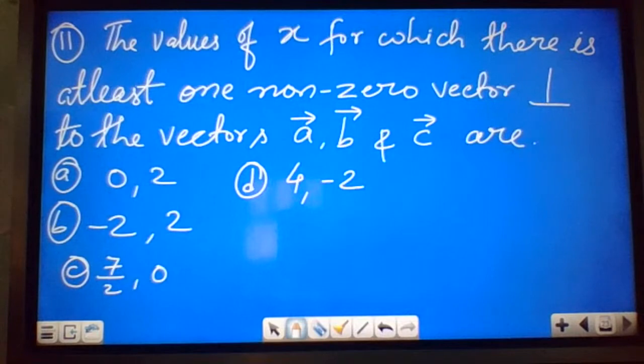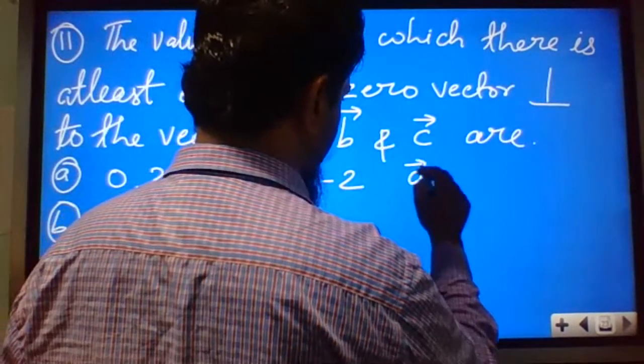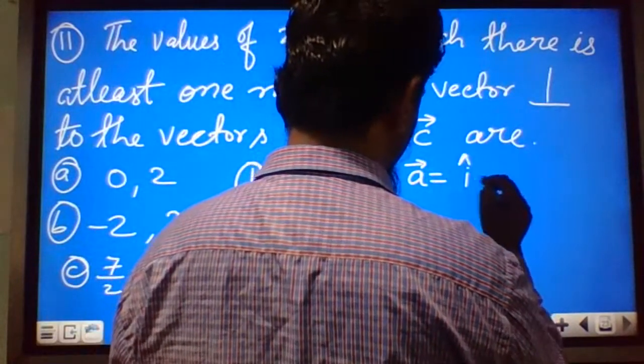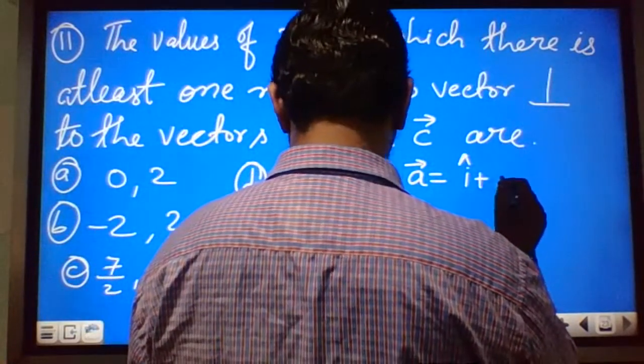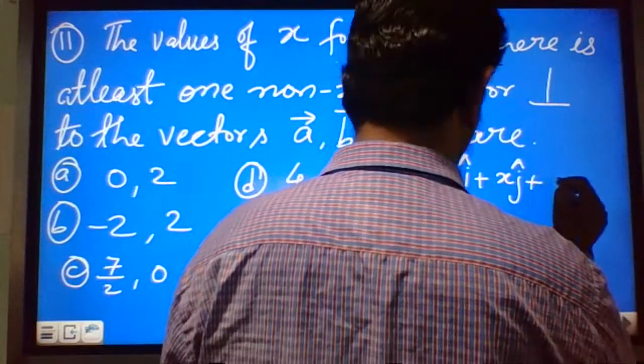What they have given: they have given the vectors. Vector A is given as i cap plus x j cap plus 2k cap.